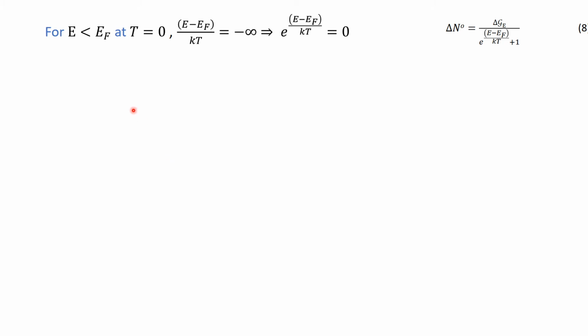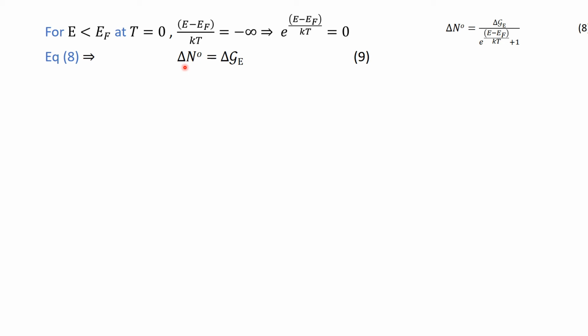Now we have to discuss different cases. The first case, for example, is if we are talking about an energy level lower than the Fermi energy at absolute 0. In that case, this ratio will be equal to minus infinity, and in that case, the exponential of this ratio will be equal to 0. So if this is 0, then delta n0 is equal to delta g(E). What does that mean?